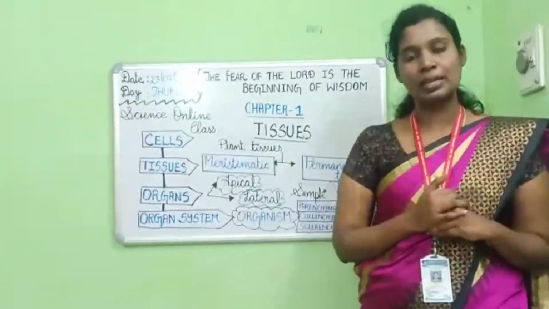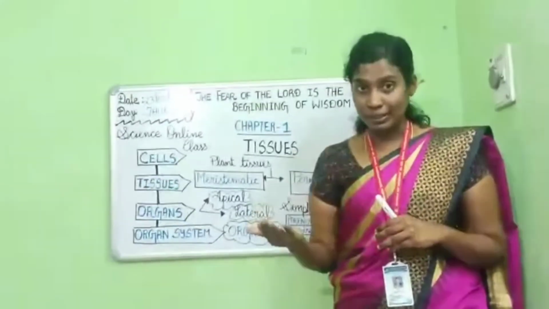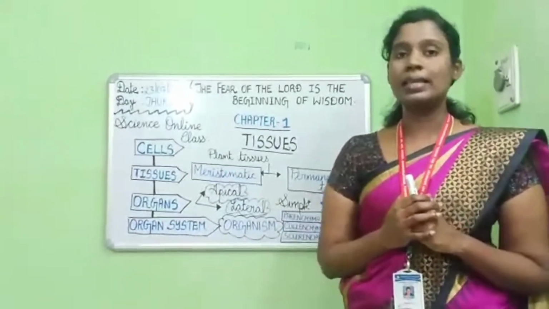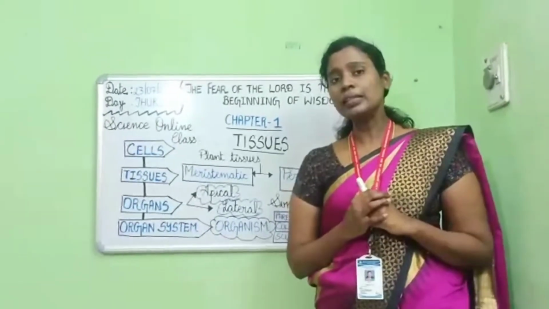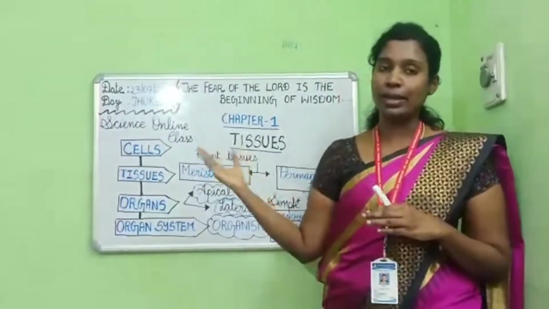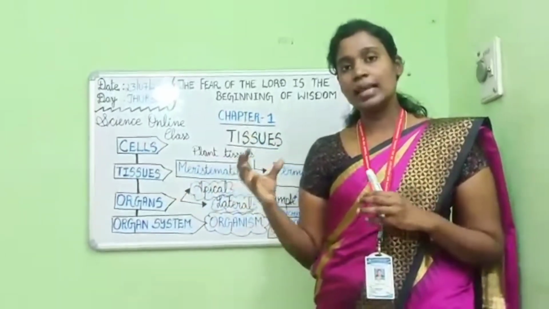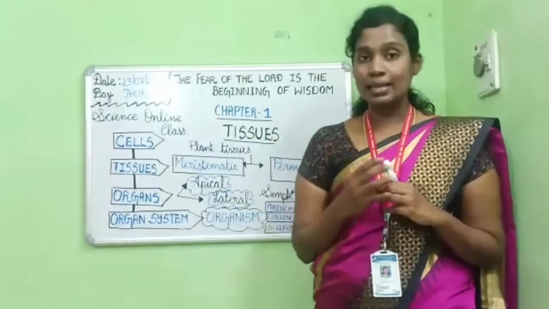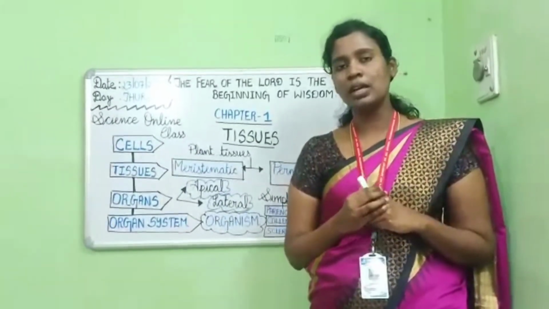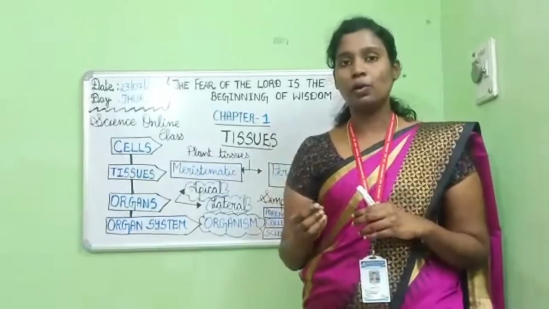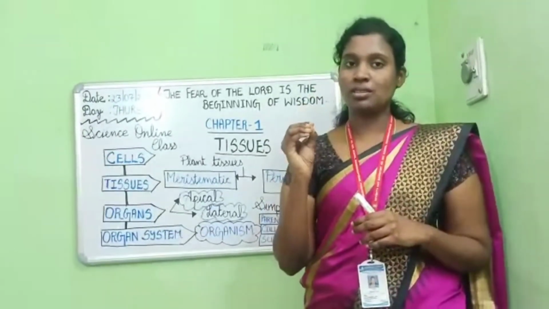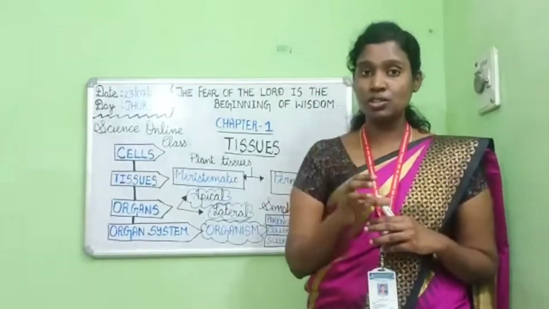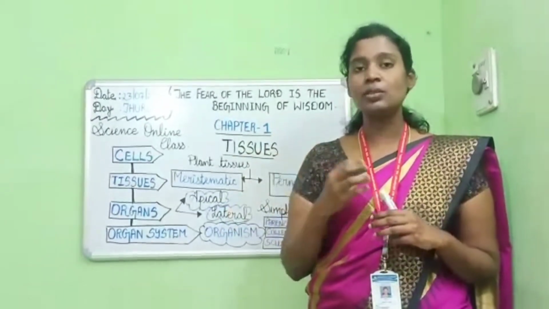Can you name a few multicellular organisms? Human beings are multicellular organisms, animals and plants are all multicellular organisms. So in this class, first I would like to say that the cell is the basic unit of life. So why do we call the cell the basic unit of life? Because all organisms are made up of very minute structures called cells. And these cells, as you know, are the structural as well as the functional unit of life.